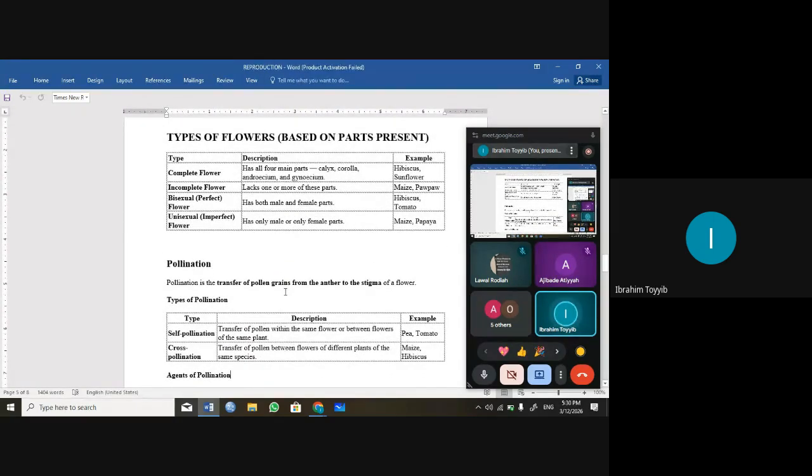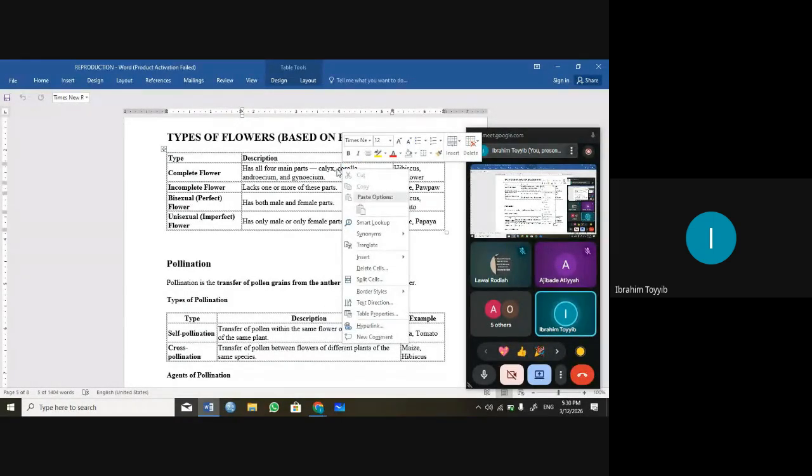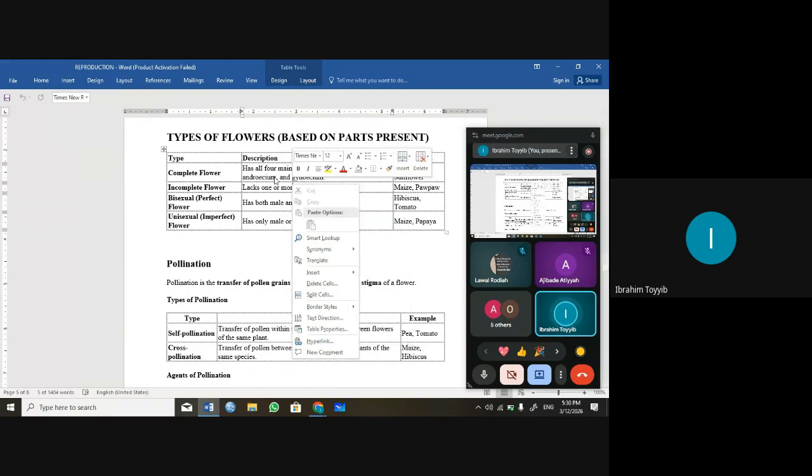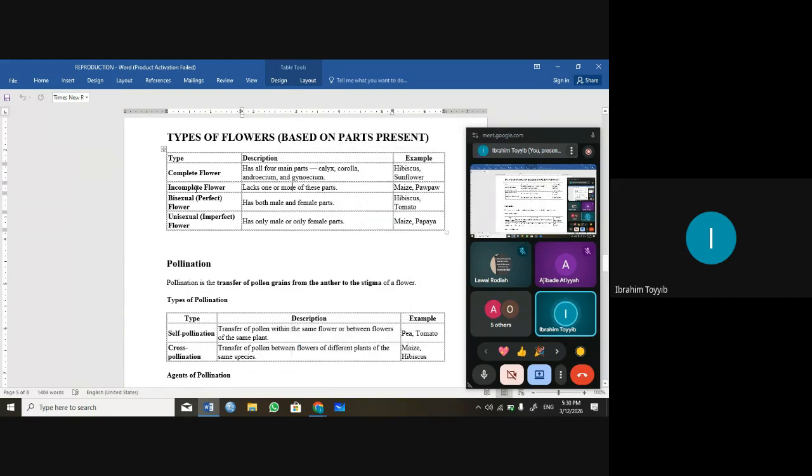So we also have types of flowers. We have complete flower, like hibiscus flower or sunflower. These have the four main parts of the flower: the calyx, also known as the sepal, the corolla, also known as the petal, the androecium, stamen, and the gynoecium, the pistil or carpel. So a complete flower has these four main parts. Incomplete flower lacks one or more of these parts, like maize.